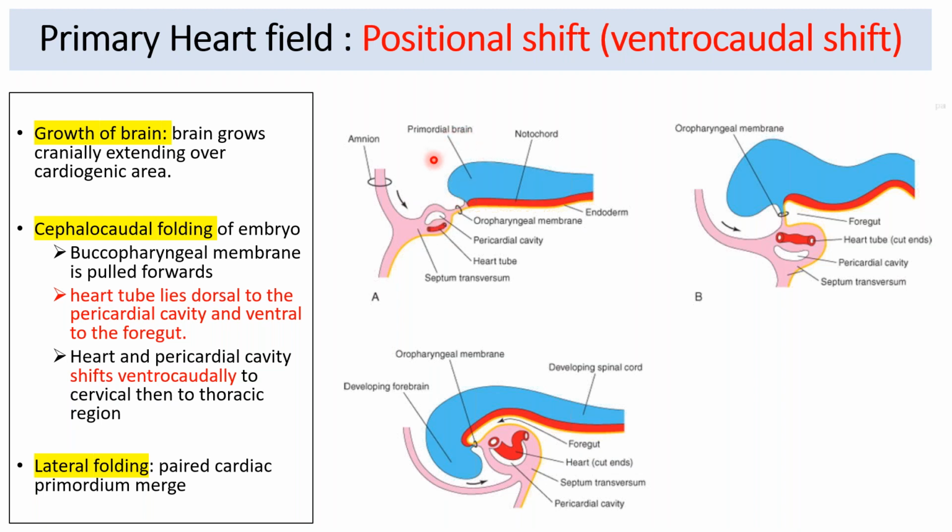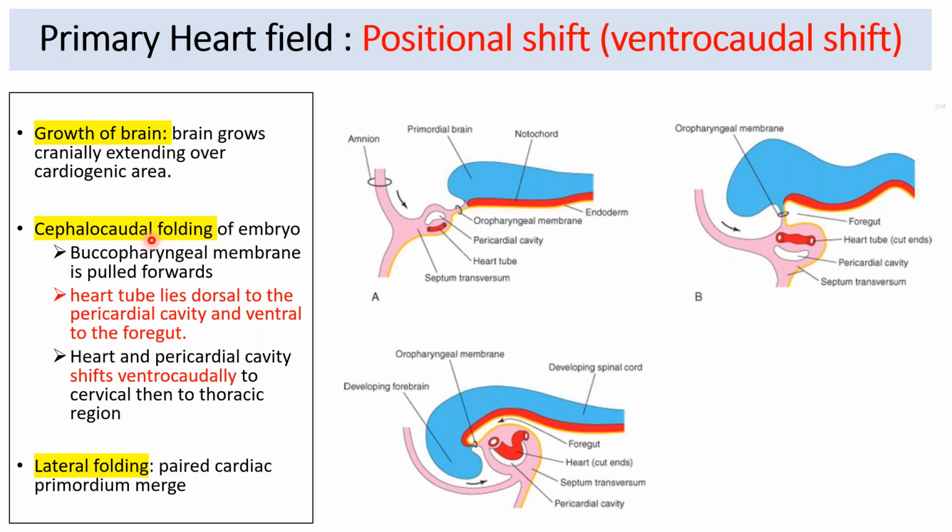It is brought about by the growth of the head end. So this is the enlarged view of the head end. The brain is growing. When the brain is growing, the enlarged brain extends cranially over the cardiogenic area. So the cardiogenic area, which was initially cranial to the buccopharyngeal membrane and the neural plate, now, because of the growing brain and the growing neural folds and the head fold, the brain area is now becoming cranial.